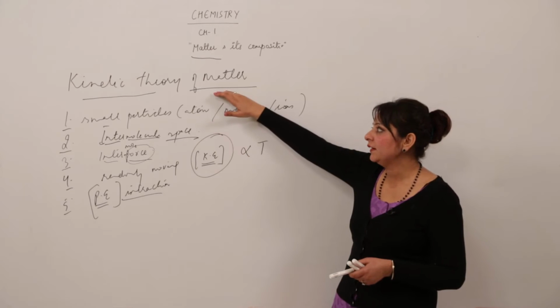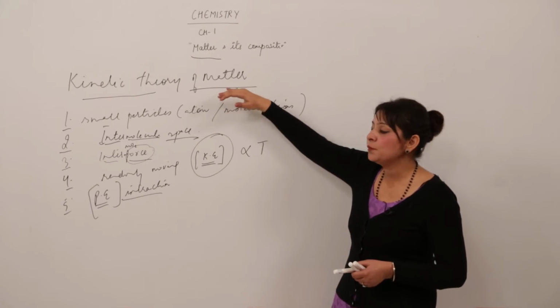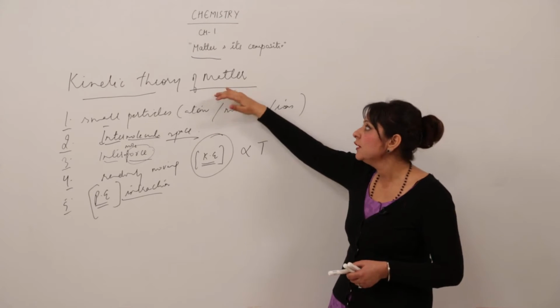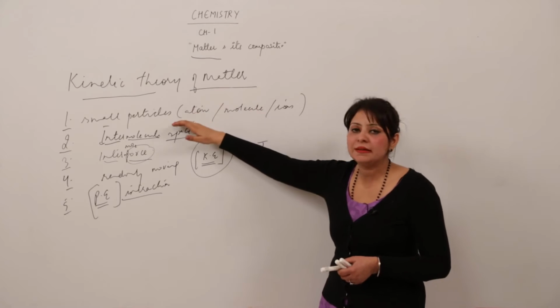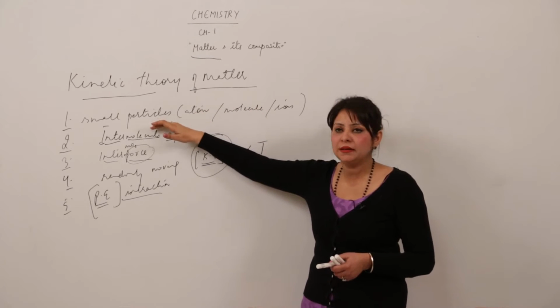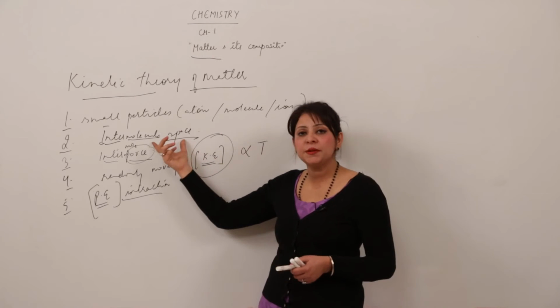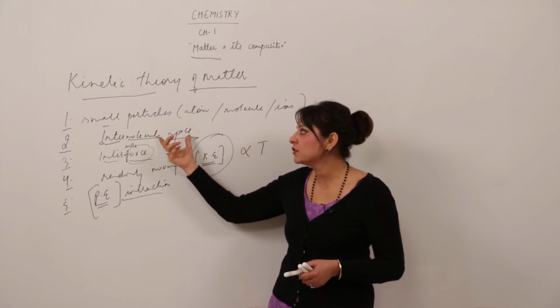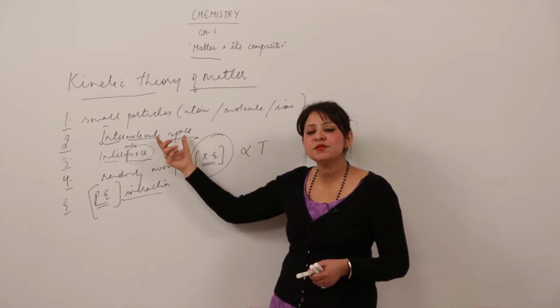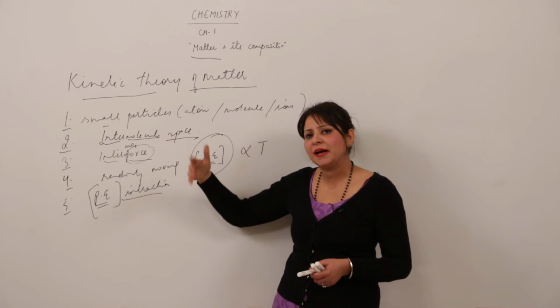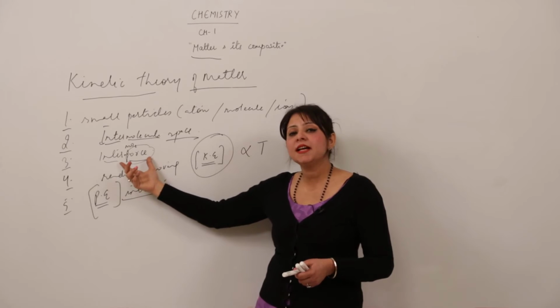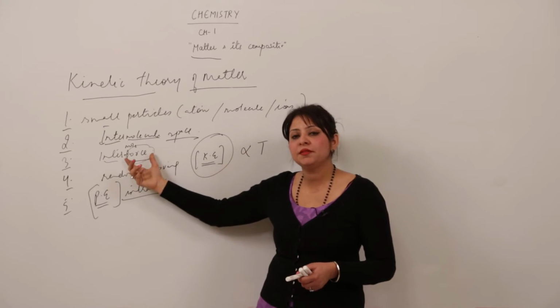The kinetic theory of matter explains many things about matter. First of all, it explains what matter consists of: small particles, which can be atoms, molecules or ions. There is always a space between the molecules present in the matter called intermolecular space. It can be low to maximum. There is a certain kind of attractive force between the particles of matter.